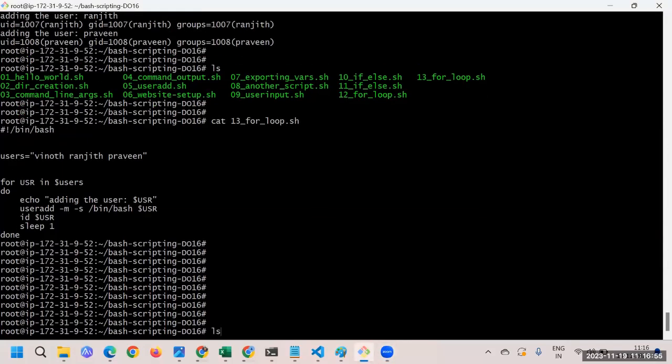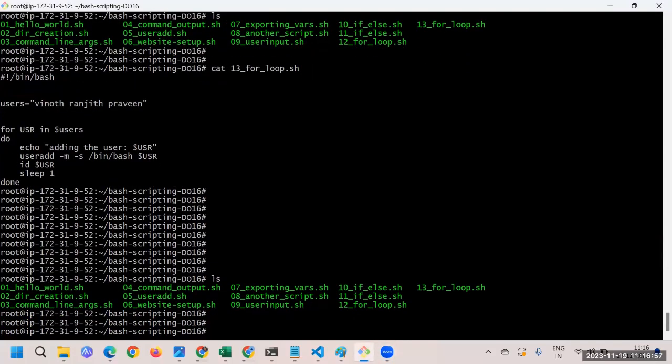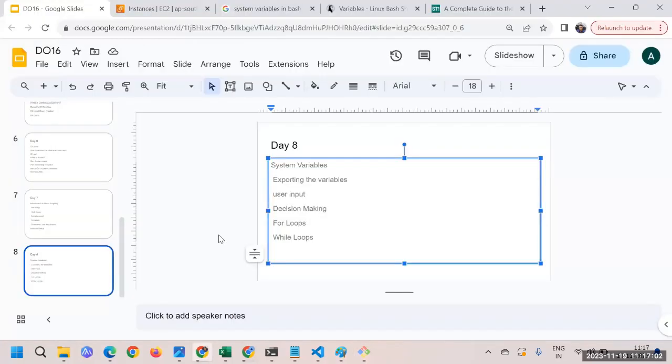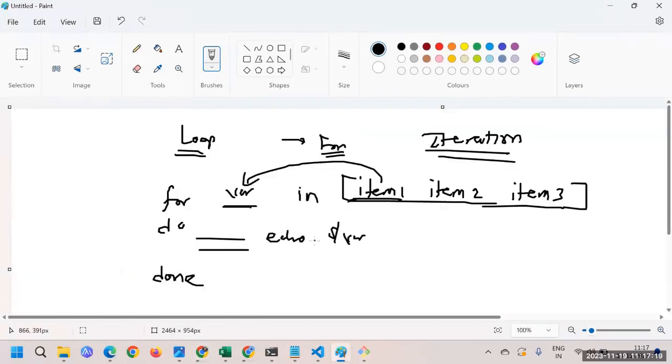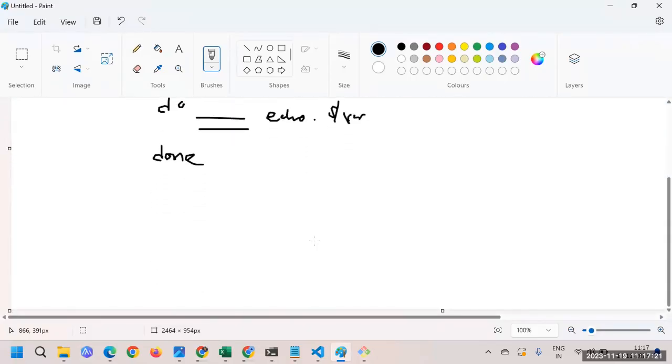Okay, so let's move to the next topic then. Let's go and talk about the while loop. So here, while loop is something I believe we have done so far in other languages. It's the same way we have to do it for bash scripting also, and it's very simple. The very simple fundamental you need to understand is that while loop is based on some condition. Based on some condition, it does work until that condition is no longer true.